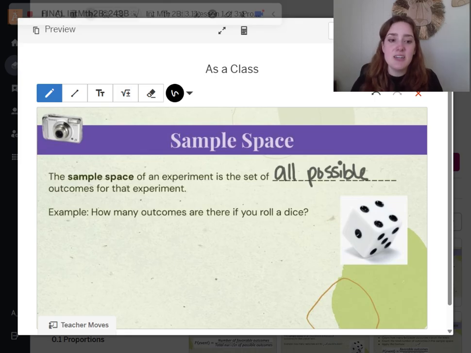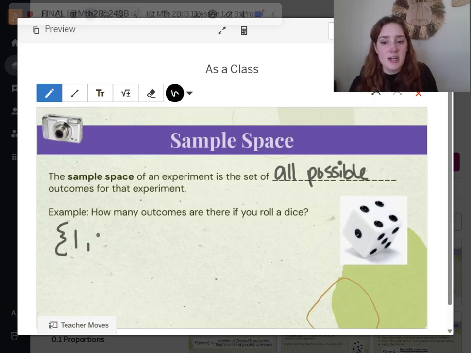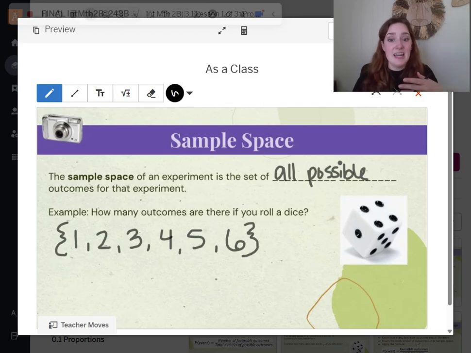But for dice, if you've played a game with dice, you know that a dice has 6 sides, right? 6 is the maximum number you can roll on a dice. So how many outcomes are there? We're going to list this. We could roll a 1, a 2, a 3, a 4, a 5, or a 6. These are all the possible outcomes. I'm not going to roll the dice and get a 25 because that would be weird. How did that number get there? No, there's only 6 sides to the dice. 1 through 6, that's our only options for what our dice roll could be.